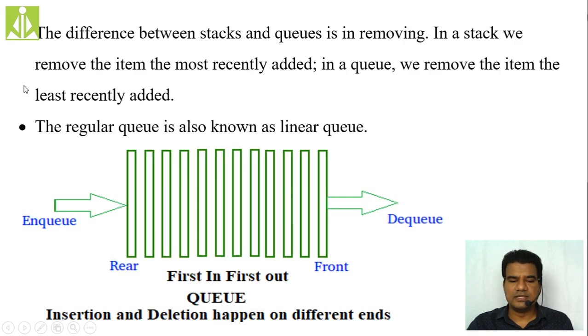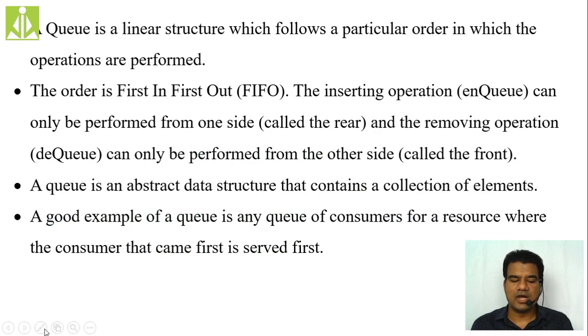All elements will be inserted and deleted in FIFO fashion, first in, first out, and all elements will be inserted, enqueued, from the rear end, and all elements will be removed, deleted, or dequeued from the front end. So these things you have to remember. A queue is a collection because it is going to have more than one element. That is why we call it a collection, and it is an abstract data type. The code is already given, but it is hidden from the programmer, the end user. That is why we call it an abstract data type.